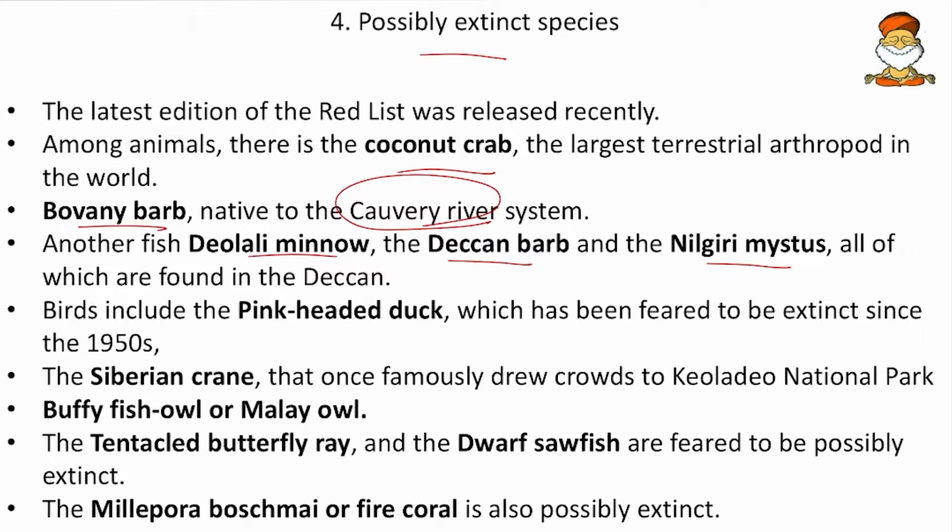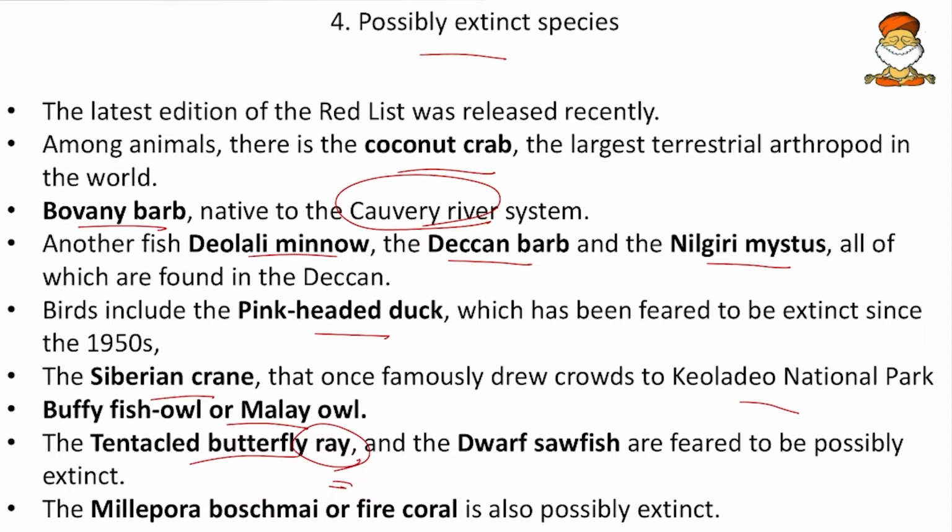And then the list also includes the pink-headed duck. Earlier the pink-headed duck was in the extinct category, and now it has become the possibly extinct one. And then the Siberian crane that once famously drew crowds to Keoladeo Ghana National Park. So that is also included in this list. And then the buffy fish owl, or the Malayan fish owl. So here the owl of the Malayan Peninsula is also included. Then the tentacled butterfly ray. So it is not a butterfly, it is a ray.